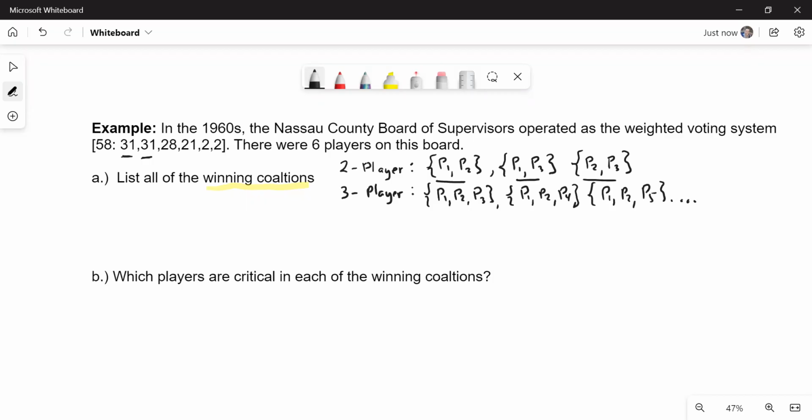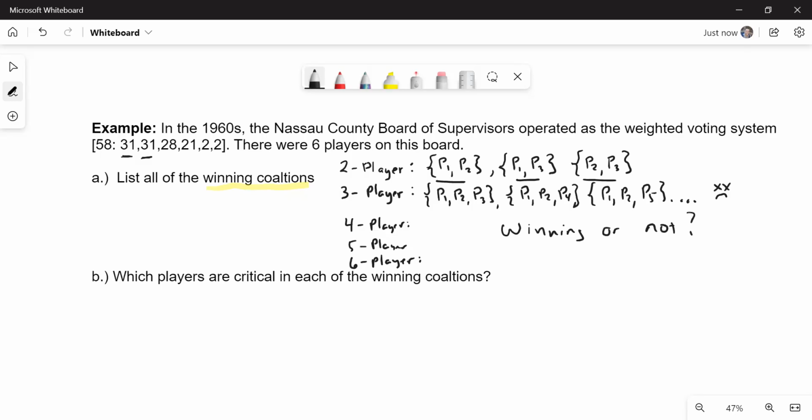You might find out that there's a bunch of these, and you're like, whoa, I almost feel like I need a computer to figure all those out. And similarly for 4 player, it would be kind of challenging to write them all down. 5 player winning coalitions. And then there's only 1 6 player winning coalition. That's the grand coalition. That just includes everybody. So instead of listing them all, we're just going to take a look at a few examples to decide whether they're winning or not.